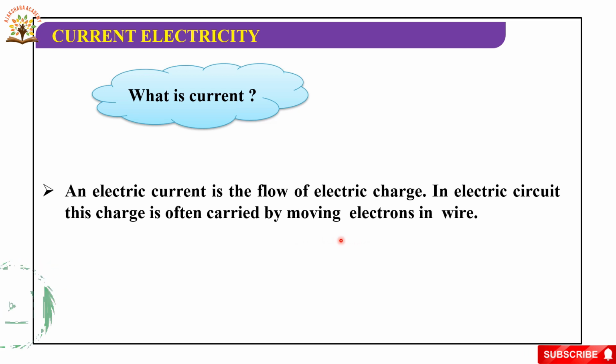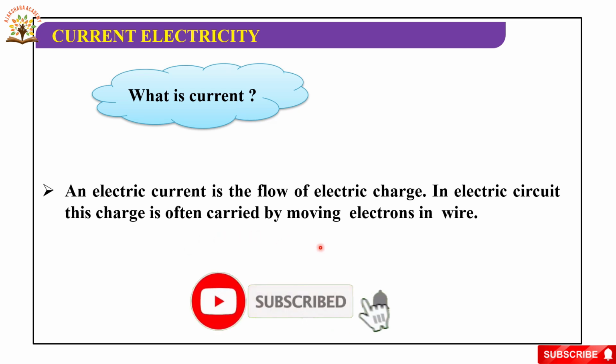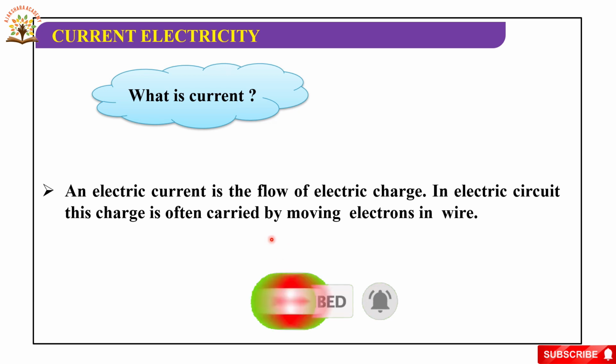Moving electrons produce the electric current. So, this is current.